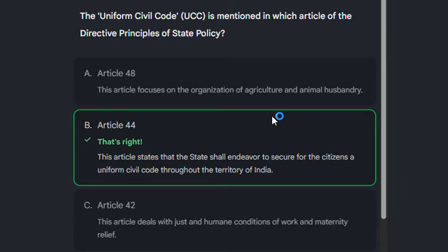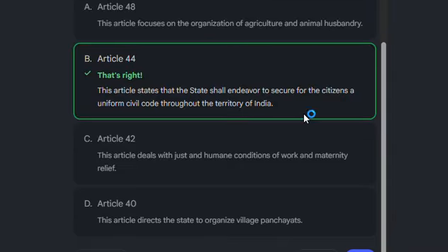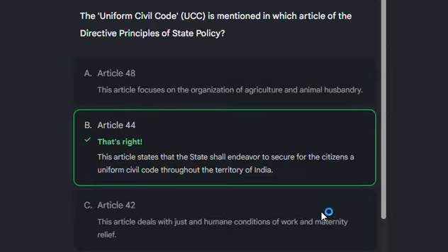Okay, Article 48 is about agriculture and animal husbandry. Article 42 is about humane conditions of work and maternity relief. Article 40 directs the state to organize village panchayats. So the correct answer is Article 44.